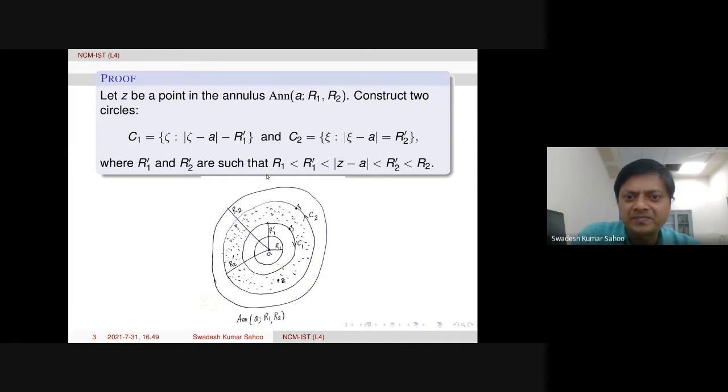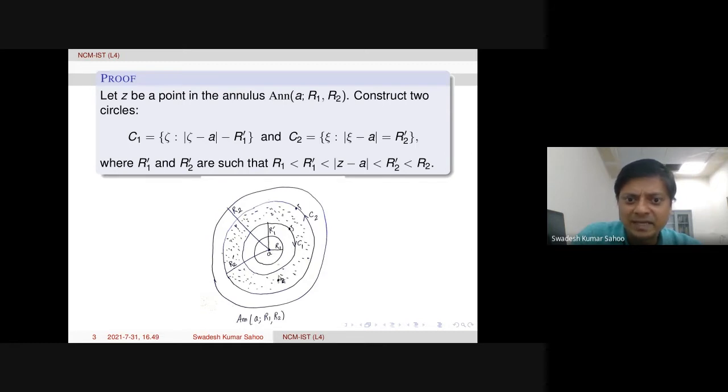It is in such a way that the original R1 is smaller than R1 prime, and R1 prime is smaller than modulus of z minus a.